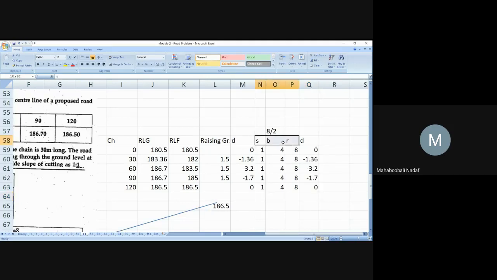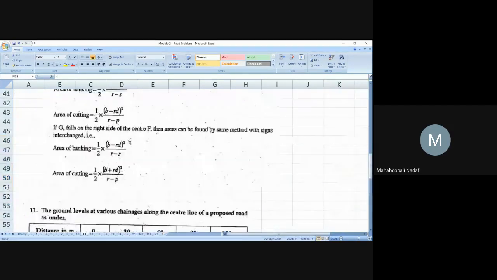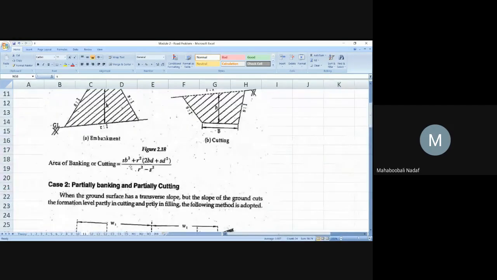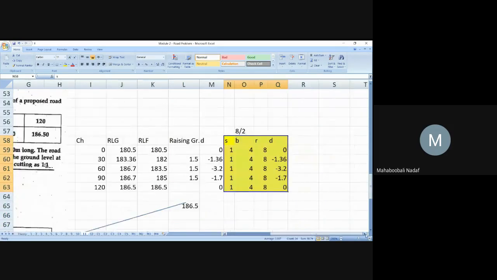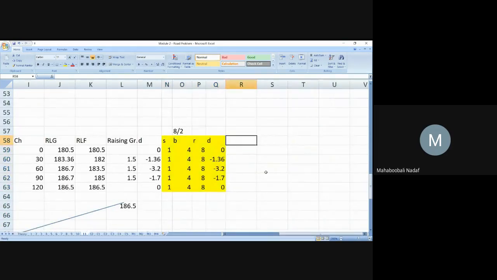Okay, so these are the 4 parameters. Use this formula. Where is that formula? This formula: SB square plus R square into 2BD, and R square minus S square. According to that, I am doing the formula here. I will write the numerator in this one. What is that? Equal to. Okay, please pay attention.